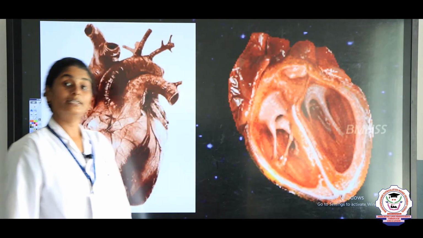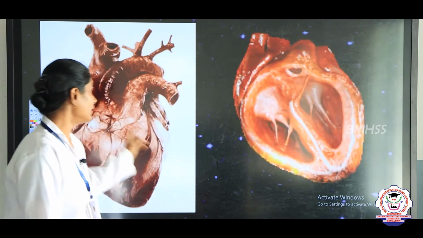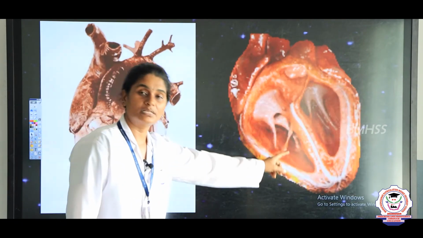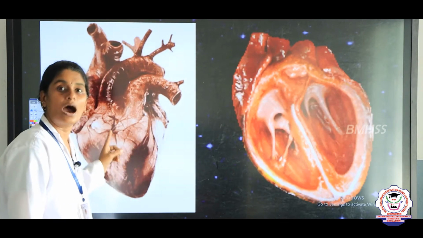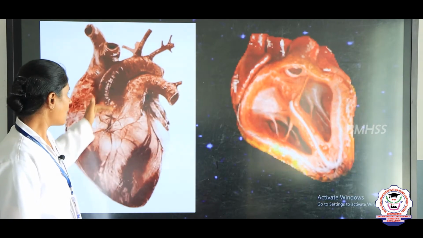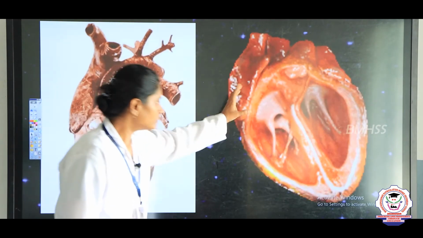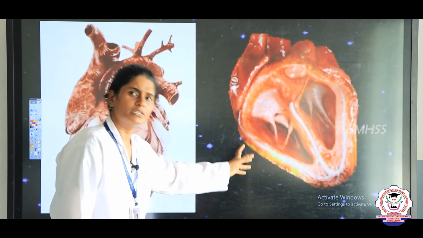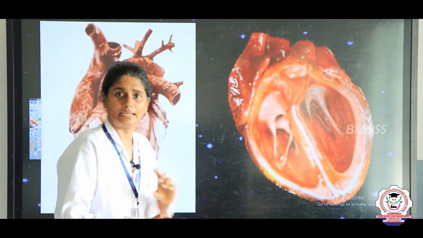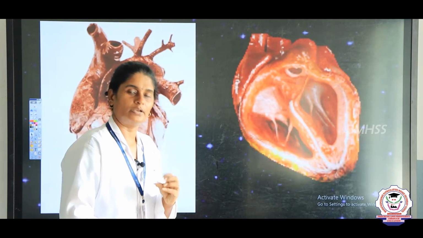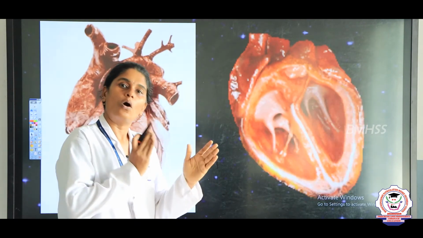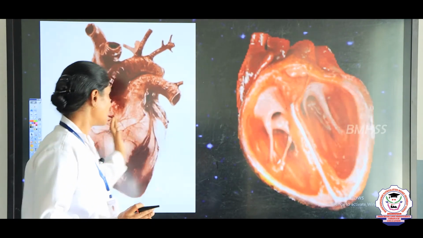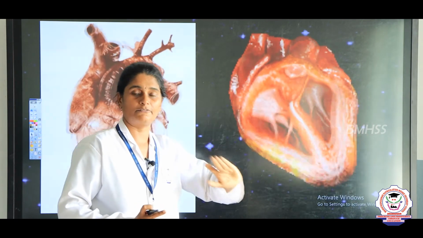Now let's see the third type of muscle, your cardiac muscle. The cardiac muscle is present only in the heart. The heart is fully made up of cardiac muscle, and this cardiac muscle works all the time. It will not stop working, it continues working all the time. Cardiac refers to heart.